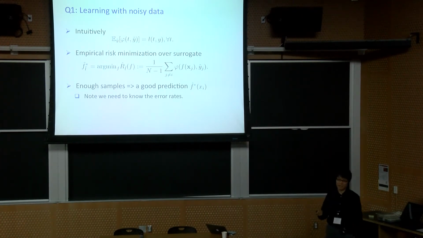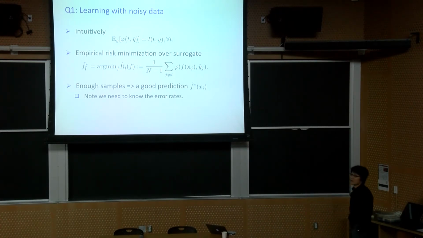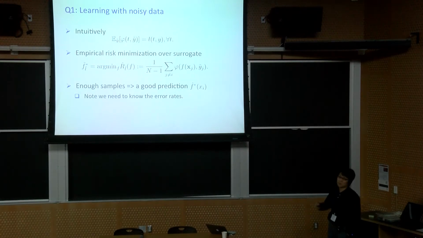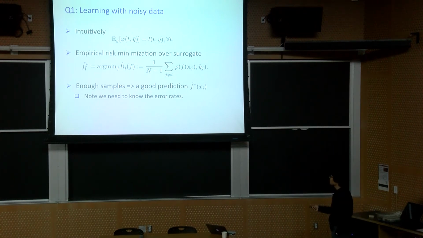And when you have enough samples, you're going to have a good training, and you're going to have a good predictor, f tilde. And you plug this f tilde into each data xi, and you have a good prediction if you believe your optimal classifier is decent. But note, we need to know the error rates in order to define the surrogate loss function.